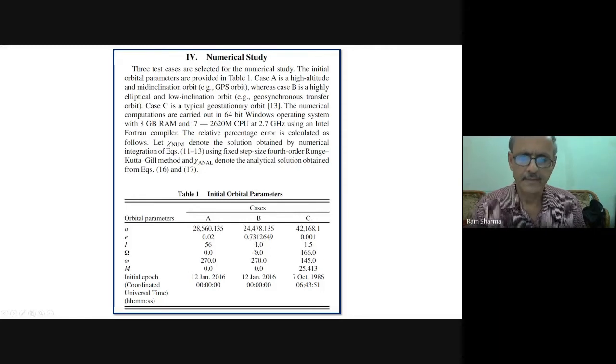Because it is a high eccentric orbit, there will be a large variation in velocity. At the perigee, velocity will be high, more than 10 kilometer per second, and at apogee it will be only 2 kilometer per second. So there will be a lot of difference in velocity, and that is reflected in the percentage error also.